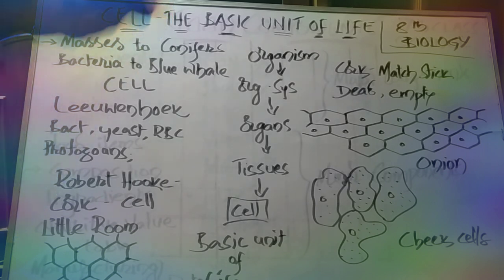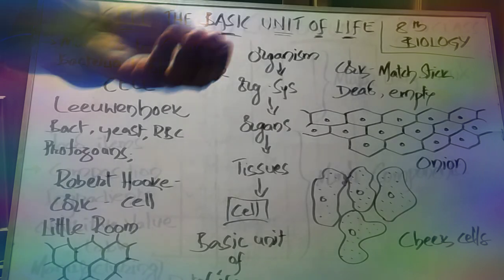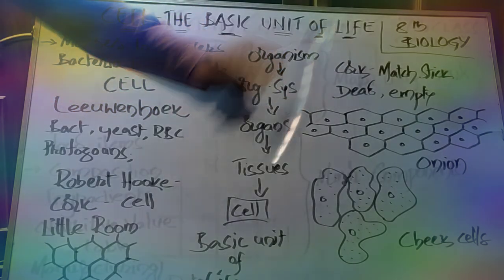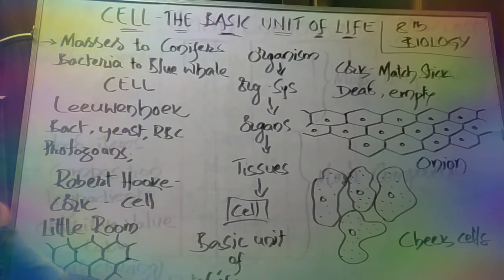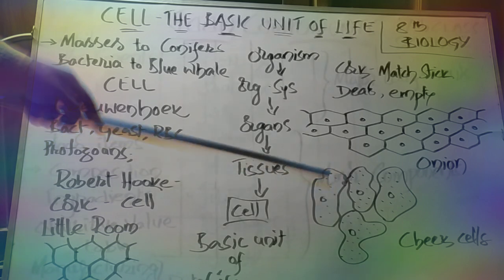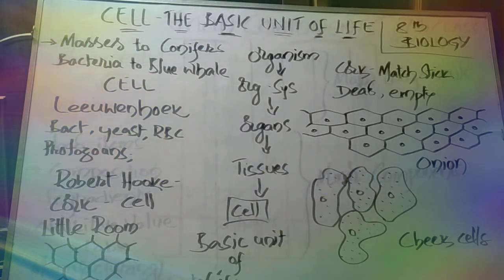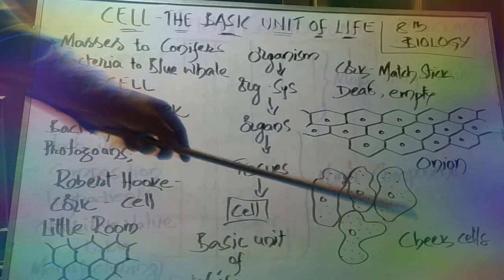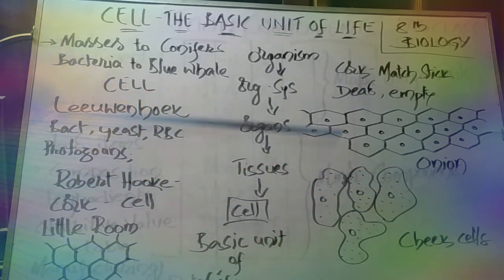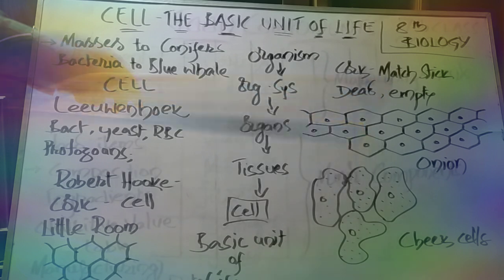So the substance we get is to be kept over the glass slide and then covered with the cover slip. So we can observe the cells like this. Okay, so what are these cells? These are cheek cells, and this is a plant cell, right?